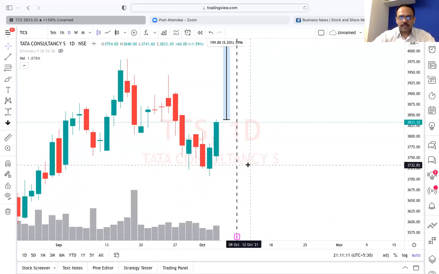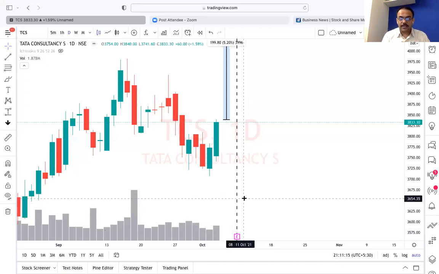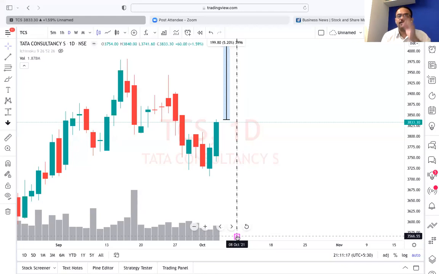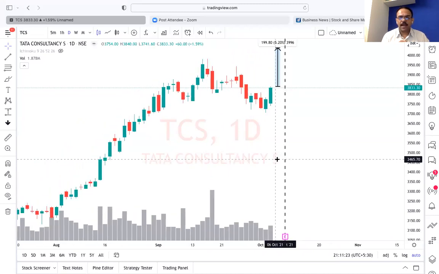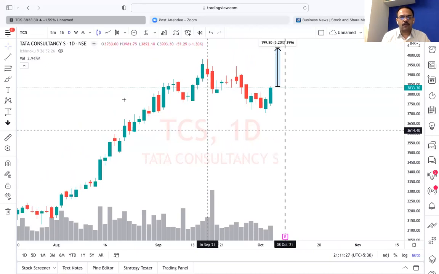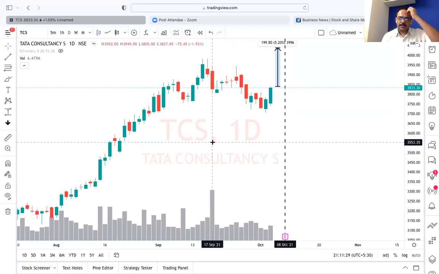So this is the date. For TCS, I opened the chart. For TCS, on 8th October, they are going to declare their financial results. The strategy is very simple. Step number one, you can write down, I'll go slowly.